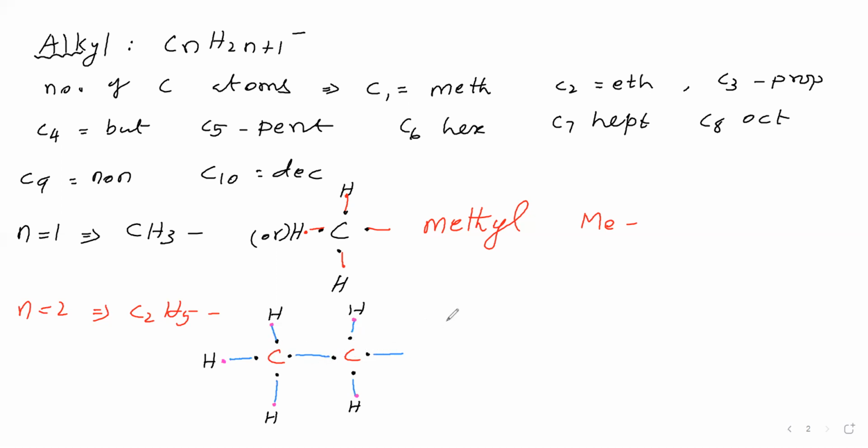This we can write in the condensed form. This carbon is having 3 hydrogens. That 3 hydrogens we will write. This single bond. This carbon is having 2 hydrogens. That 2 hydrogens. Then single bond we have written like this. Now in this species 2 carbon atoms are there. The alk word for 2 carbon atoms is eth. So eth we have written. Then suffix yl we will write: ethyl.